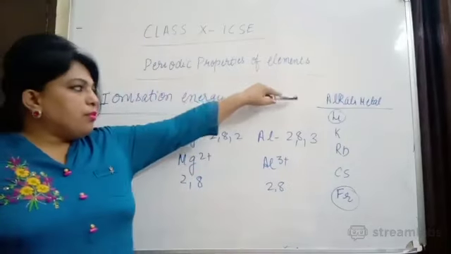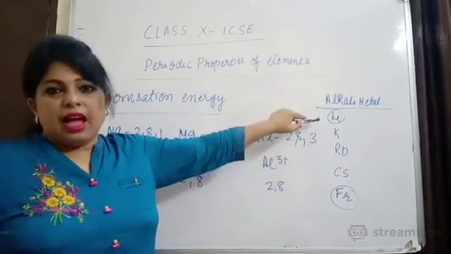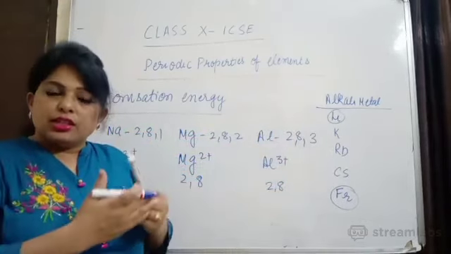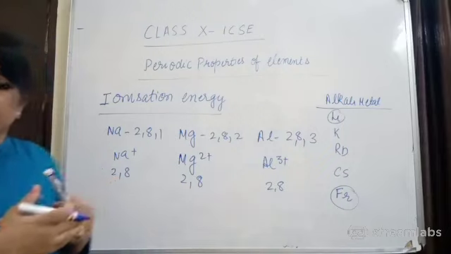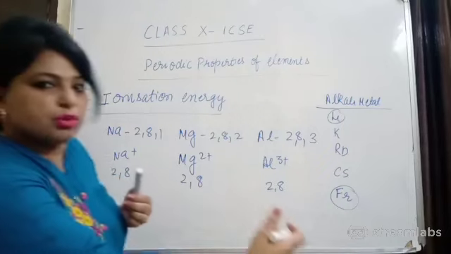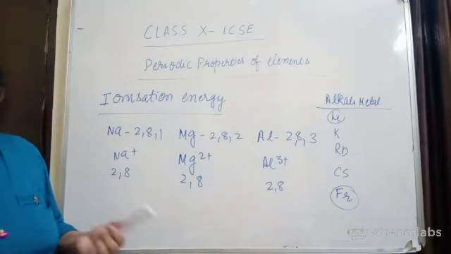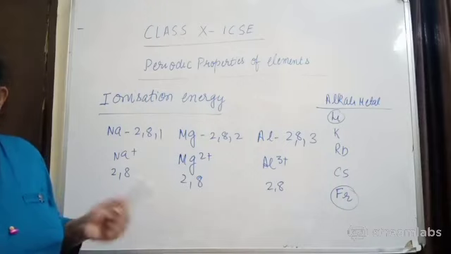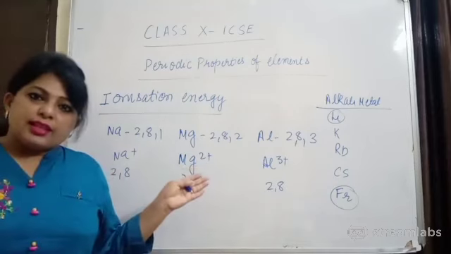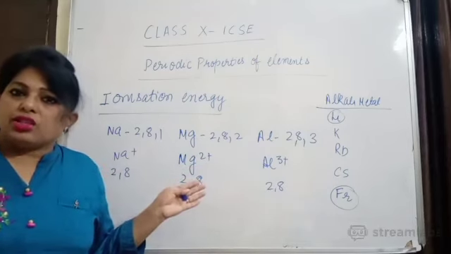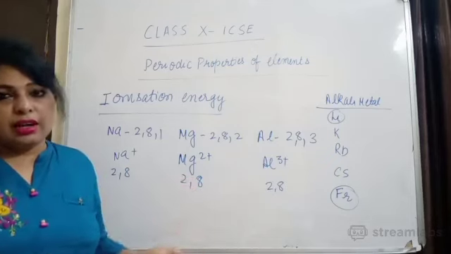Now, when you move from top to bottom, every time one shell will be added. As a result, what will happen? Atomic size will increase. The distance from the nucleus to the outermost shell also increases. So what will happen? They require less amount of energy. The effective nuclear charge will be less, and due to that, it can easily lose an electron. So the greater the atomic size, the nuclear charge will not be as effective. So it can easily lose an electron from the outermost shell. You have understood?